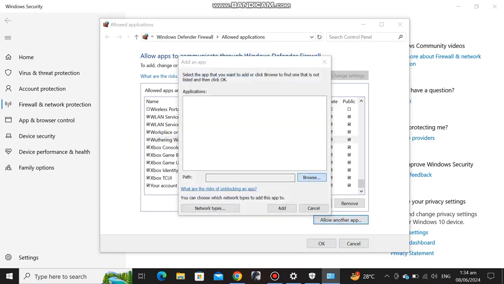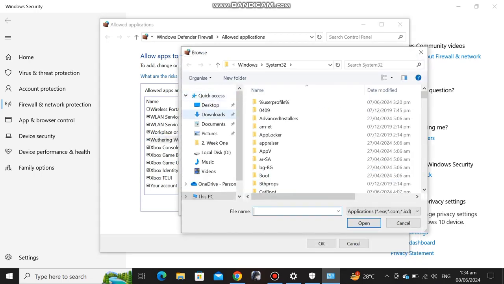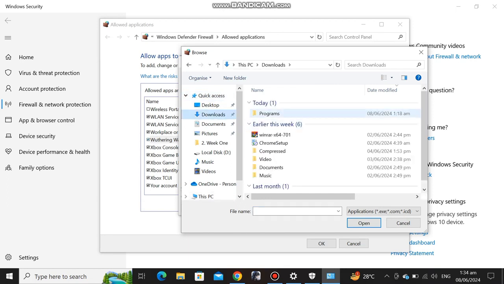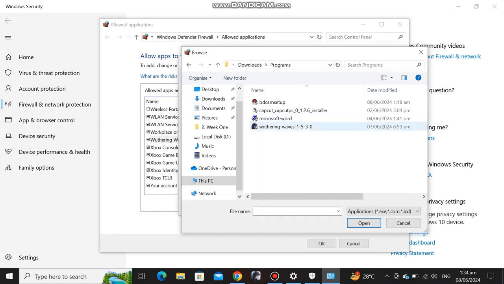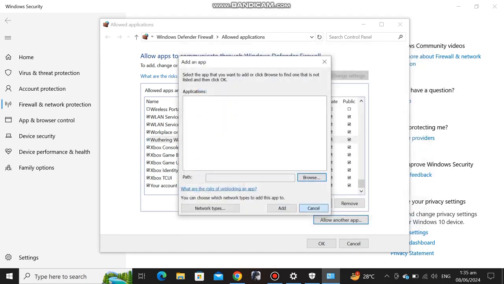Now click this folder where your exe file is. My exe file is here. Then click file name and paste it. After that, make sure your Windows is updated.